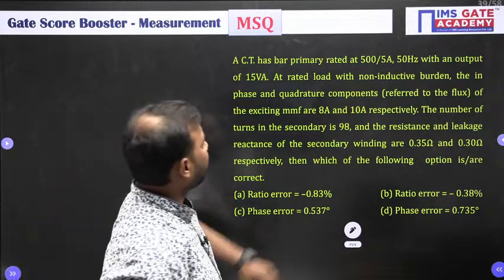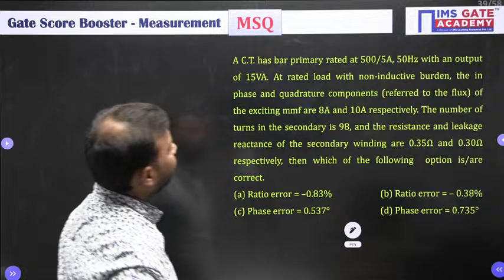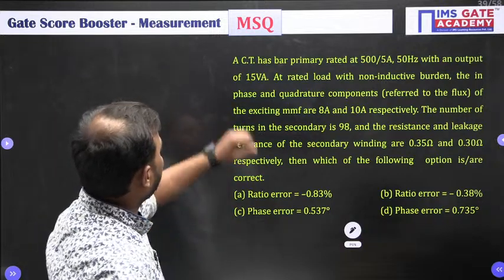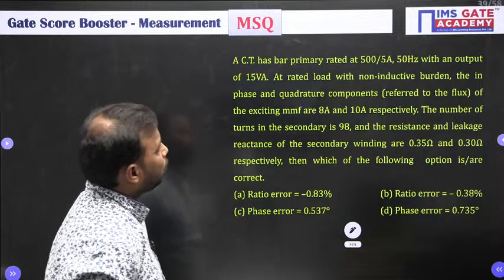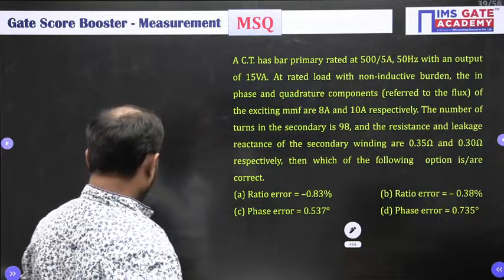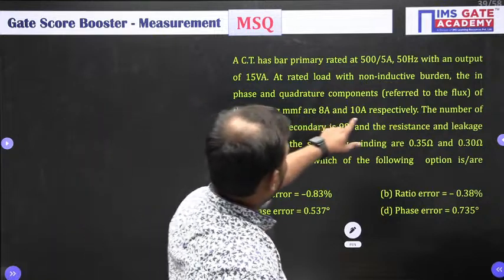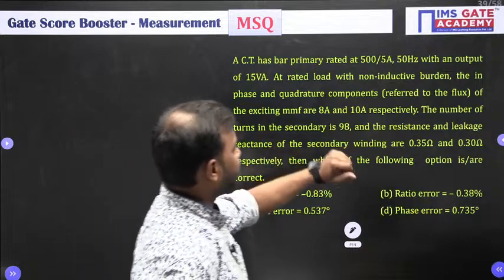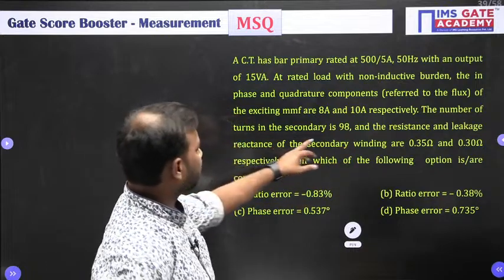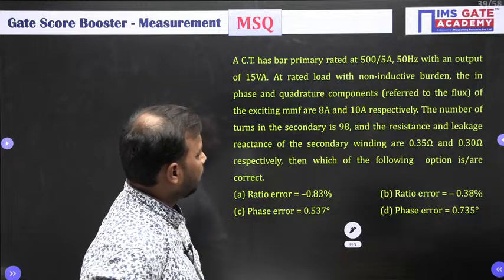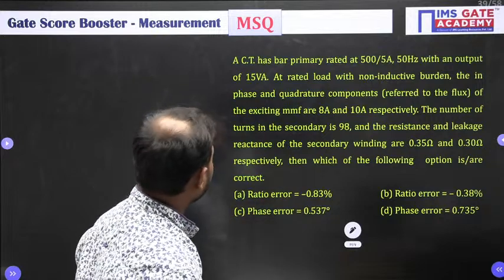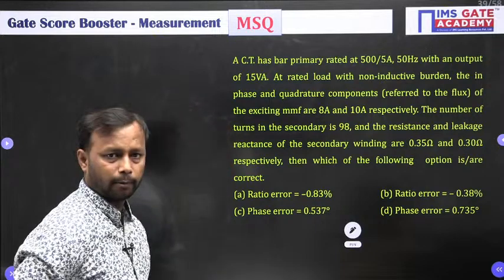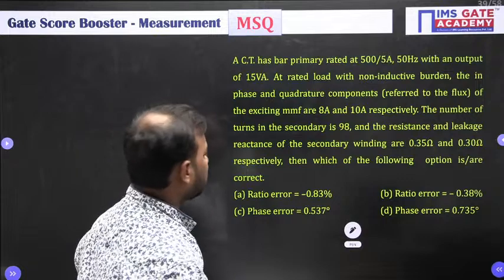A CT has a bar primary rated at 500 by 5 ampere, 50 hertz with an output of 15 volt ampere. At rated load with non-inductive burden, the in-phase and quadrature components of the exciting MMF, referred to the flux, are 8 ampere and 10 ampere respectively. The number of turns in the secondary is 98 and the resistance and the leakage reactance of the secondary winding are 0.35 ohm and 0.30 ohm respectively. Then which of the following options are correct?